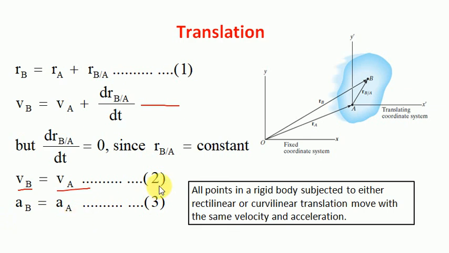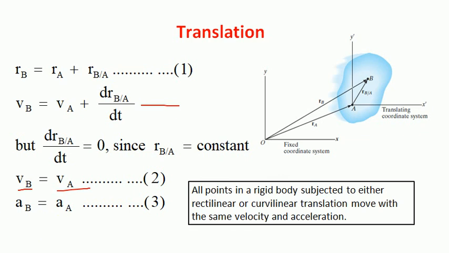That means if the body is under pure translation, the velocity of each particle will be equal, as well as the acceleration of each particle. That is the conclusion from pure translation. Keep in mind, under pure translation, the velocity and acceleration of each particle will be the same.